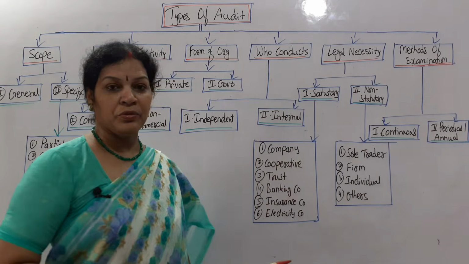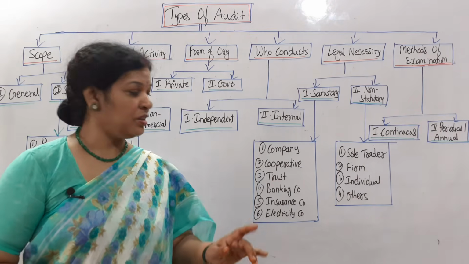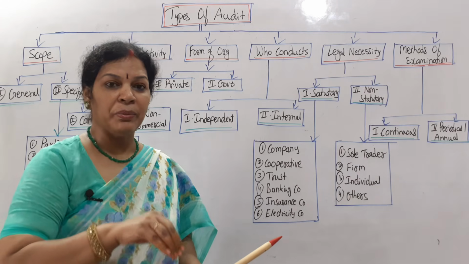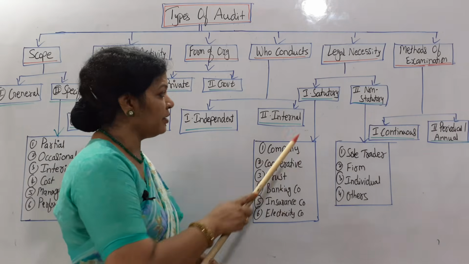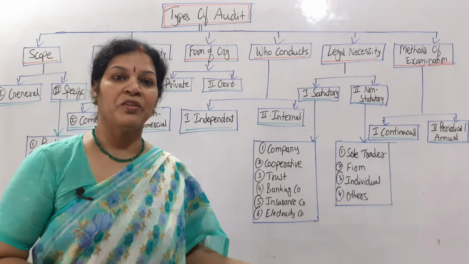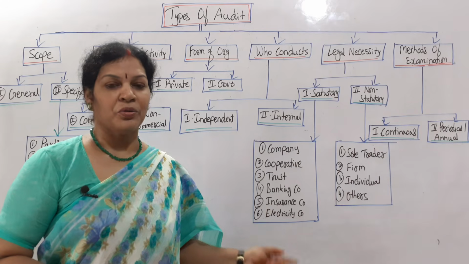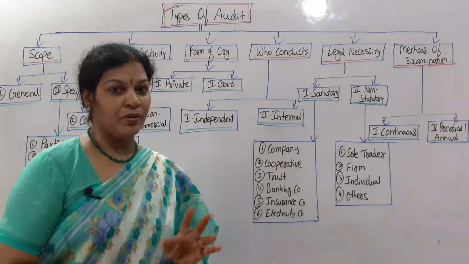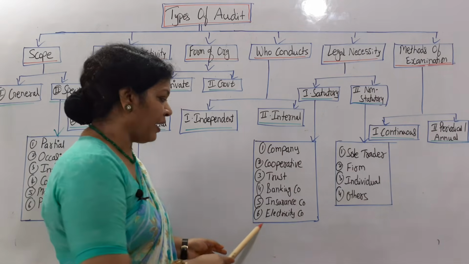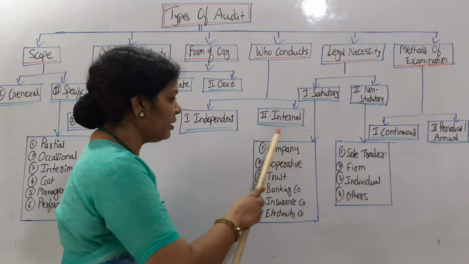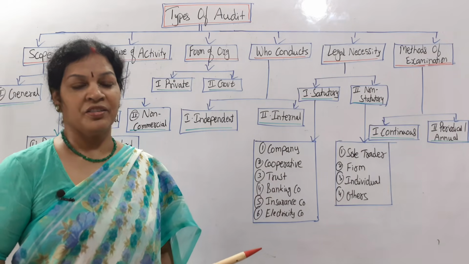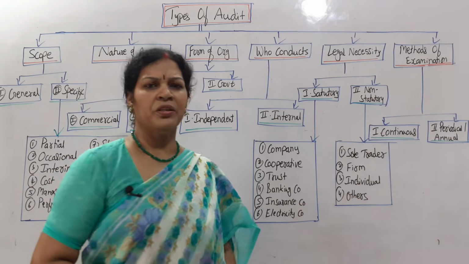And in the same way cooperative societies and trusts, these two are working with the money or with the funds of the public. So that is why it is made mandatory, statutory. And banking companies, banking means they are working with the deposits of the public. So that is why banking is compulsory. Insurance companies also are running with public money, which is a government organization. And electricity companies, these are all statutory and compulsory auditing. It is required, mandatory. Whereas non-statutory is not required.